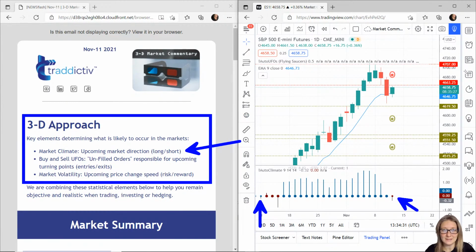Therefore we do nothing. So we have a better idea of what we should be doing in the markets, buying, selling, or doing nothing. So we'll look at auto climate per market.